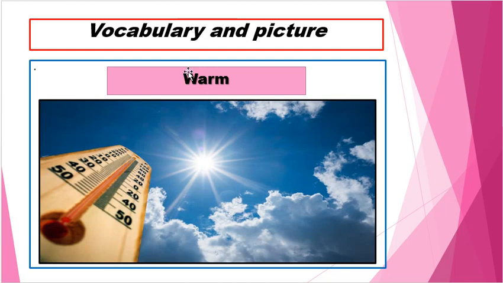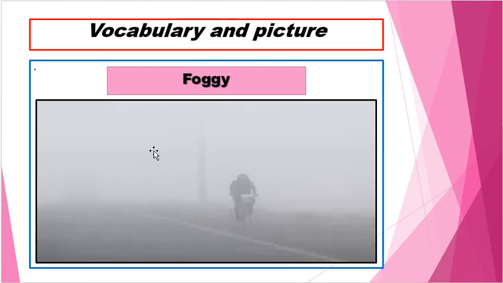Next, warm. This is the normal temperature, not too hot and not too cold. It is the warm temperature which our body needs, especially living here in Asia. Next is foggy. Foggy is mist from nature, mist from too much cold. Normally you can encounter this in the mountains. You cannot see some of the trees because the temperature is too cold or they are too high. It's almost covered up with smoke or clouds. That is what foggy is.